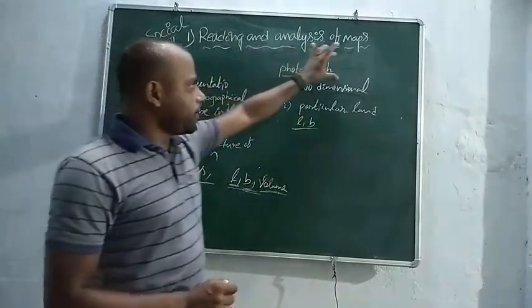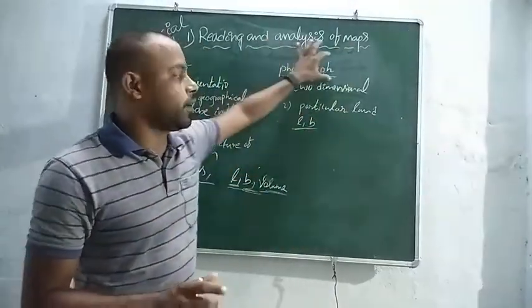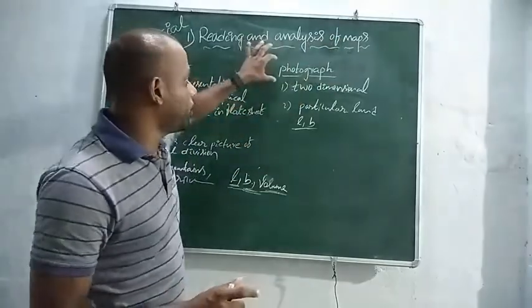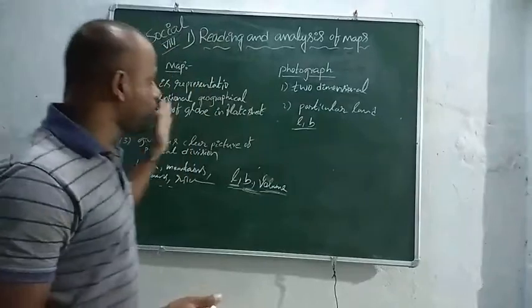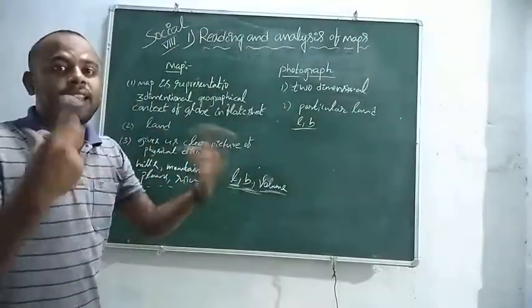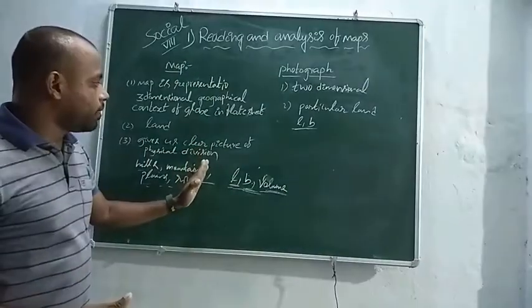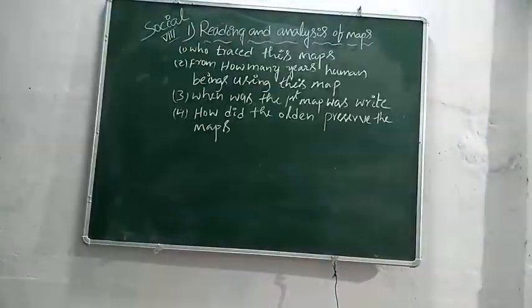A photograph shows a real thing. This is the advantage of a photograph. What is the advantage of a photograph? A photograph shows a real thing, whereas a map can't show a real thing. That is one of the differences between a map and a photograph.